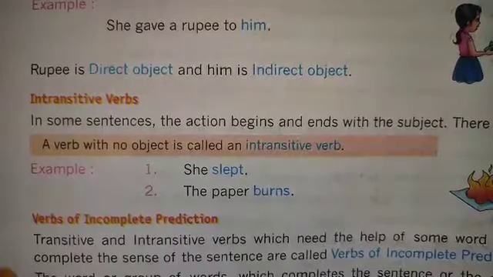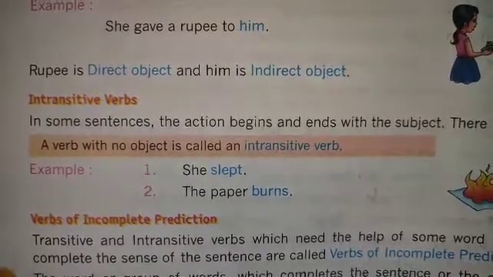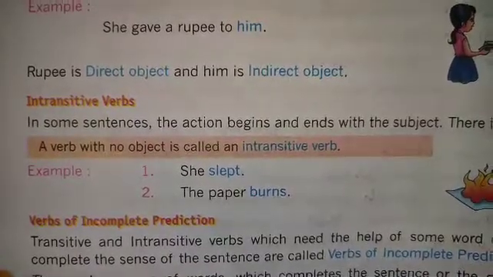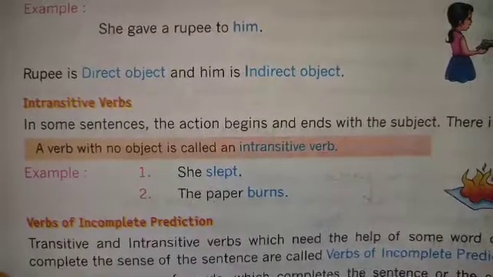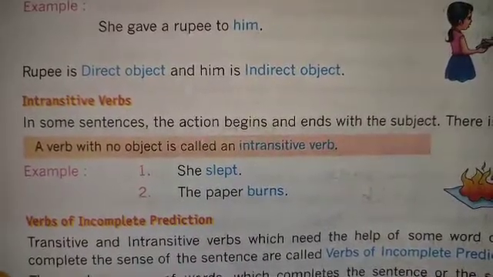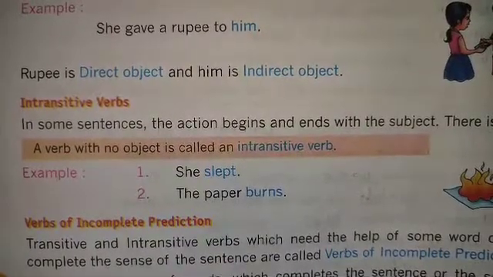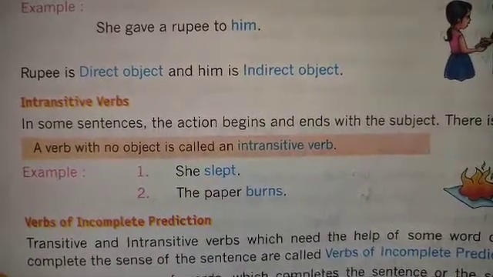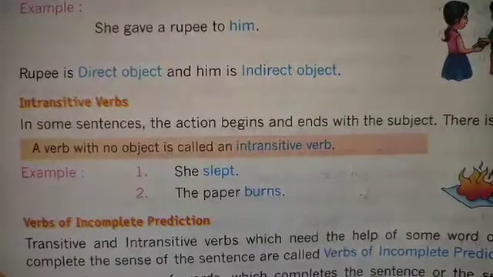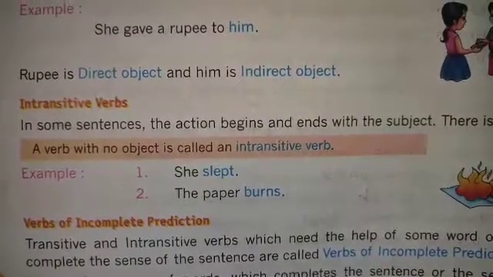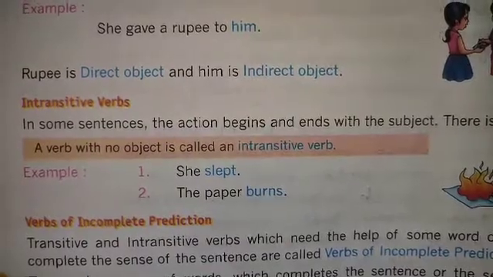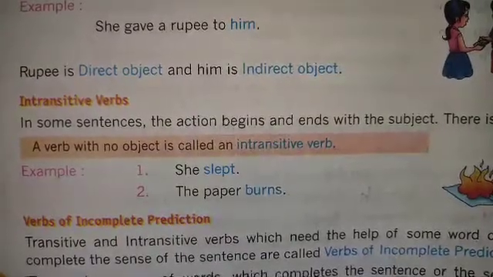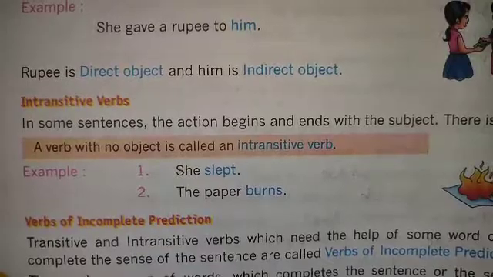Second example: the paper is the subject. Burns, some action is happening here. Whatever action is happening through a subject, that is the verb, and here we are learning about verbs. Burning is one type of action taking place here, so that will be the verb. In this sentence also there is no object. So these are intransitive verb sentences.